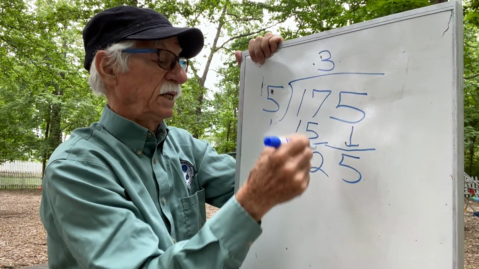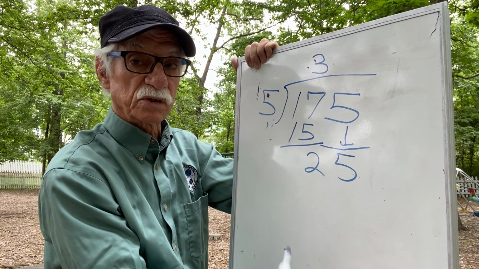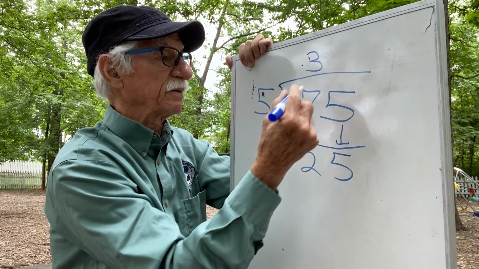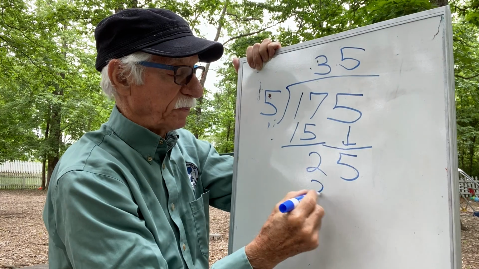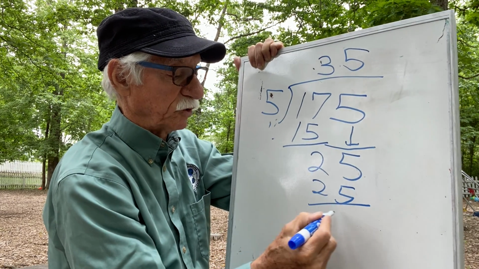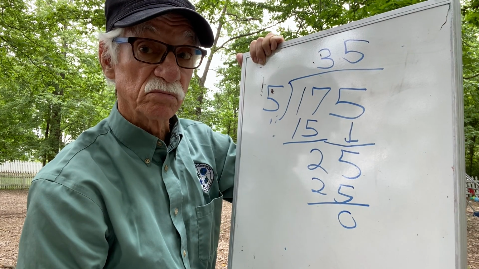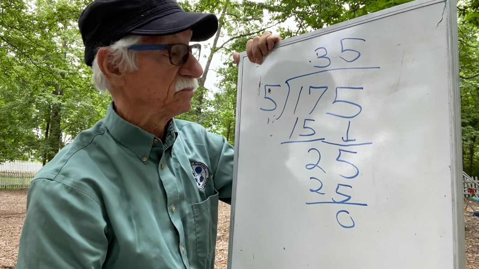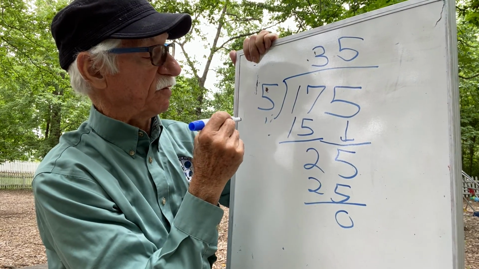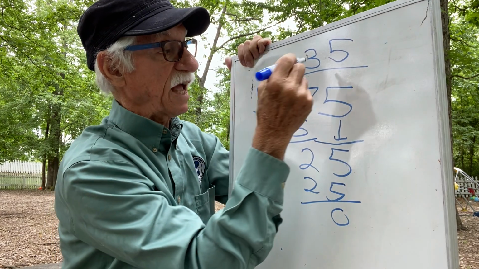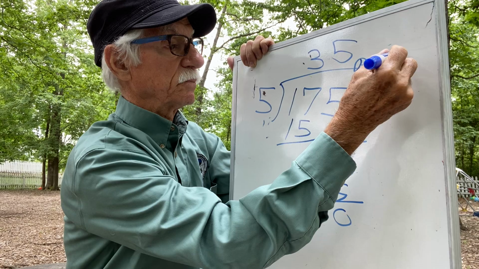So now, if I distribute 25 passengers to the 5 lifeboats, this is your multiplication facts. 5 times 5 is 25, so each boat is going to get 5, and I will find a place for all 25 of those remaining passengers, and there will be 0 left. So, if we have 175 passengers on a boat and 5 lifeboats, each lifeboat is going to take 35 passengers if we have an emergency, an accident.